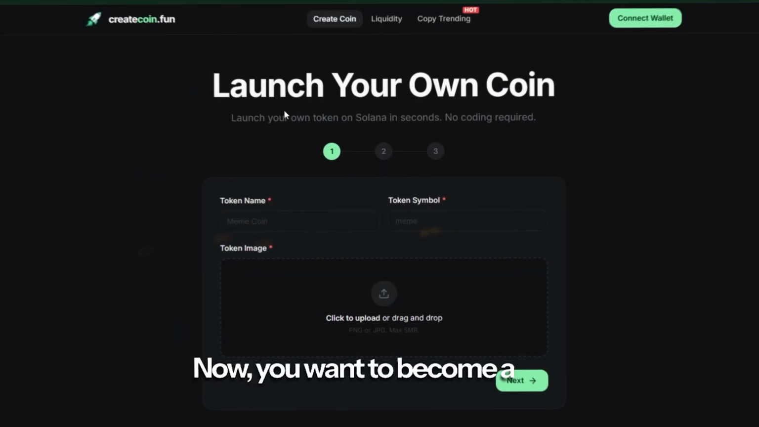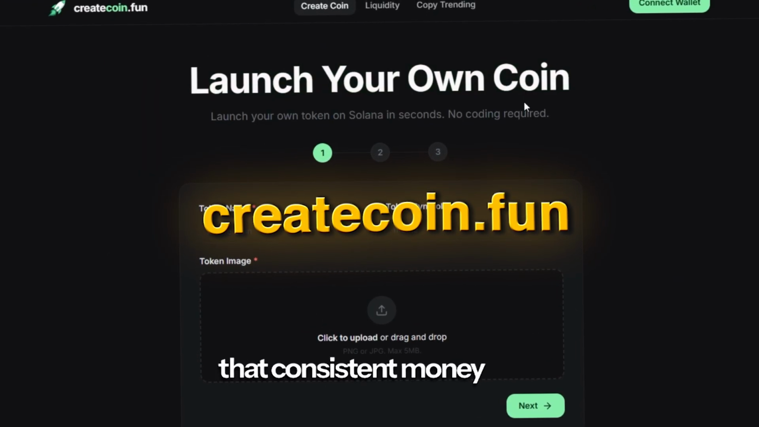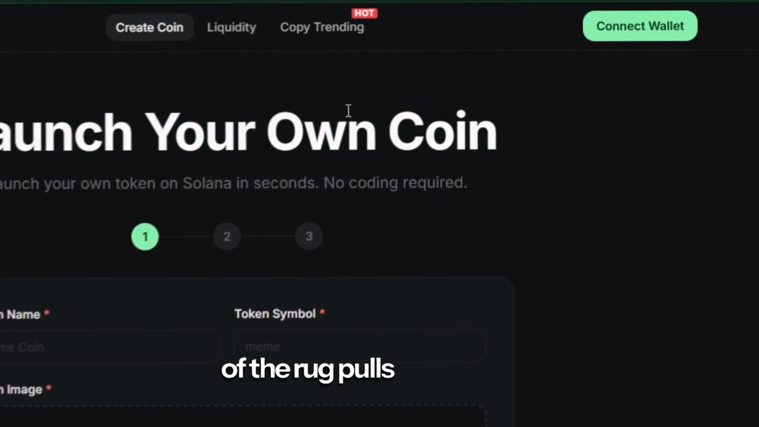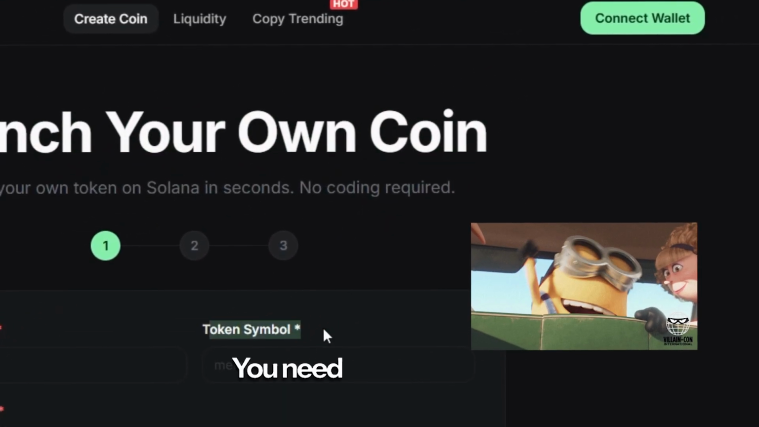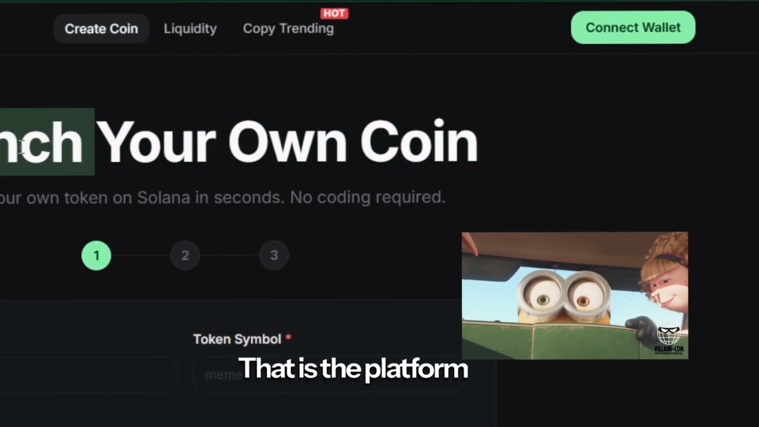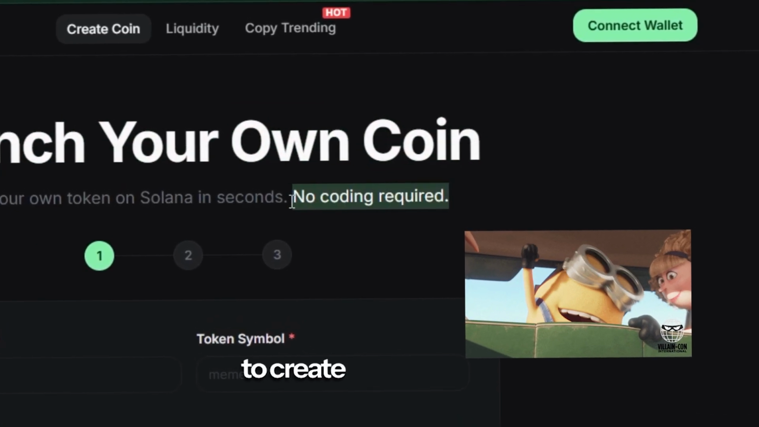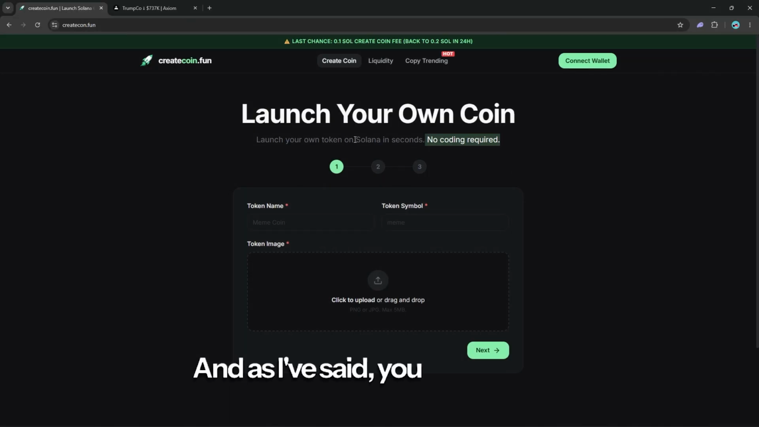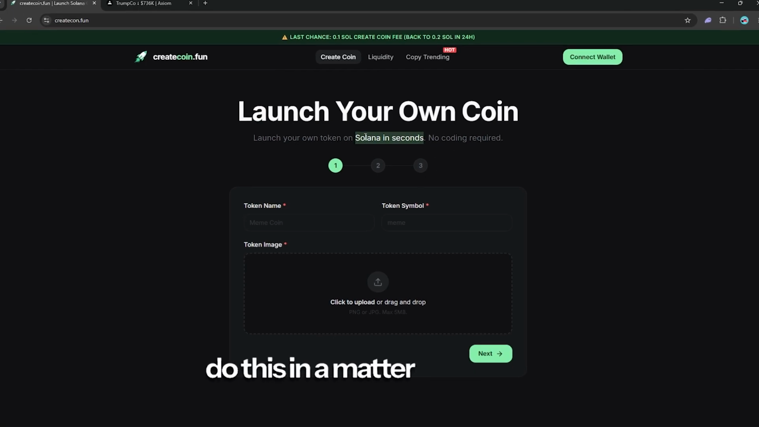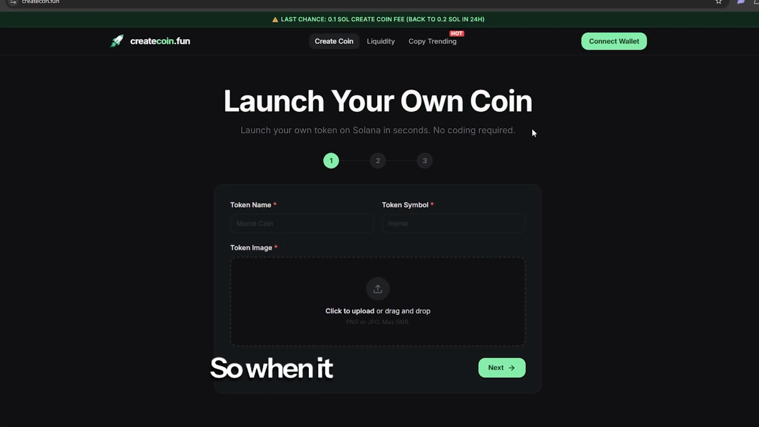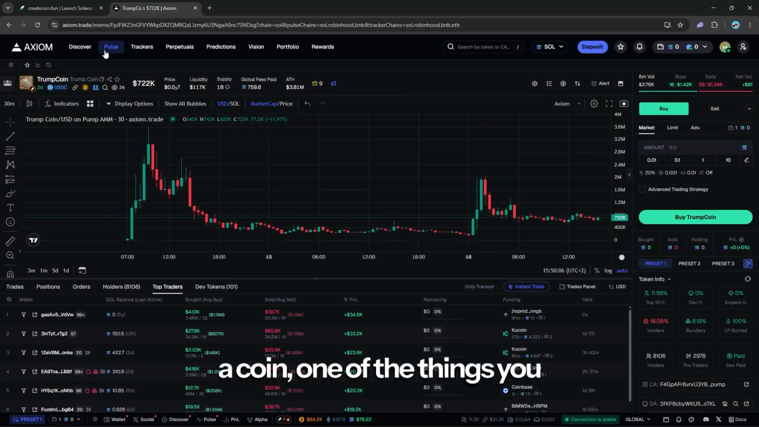Now, you want to become a dev. You want to be able to make that consistent money with being on the right side of the rug pulls without any knowledge of coding. You need createcoin.fun. That is the platform that we are going to use to create our own coins. And as I've said, you do not need to know how to code, and you can do this in a matter of seconds.